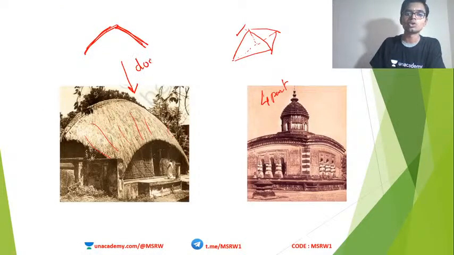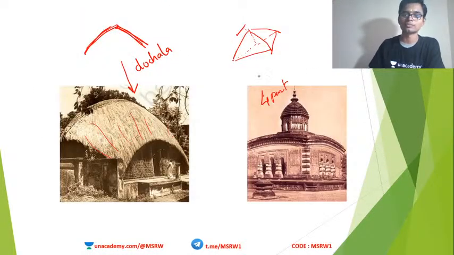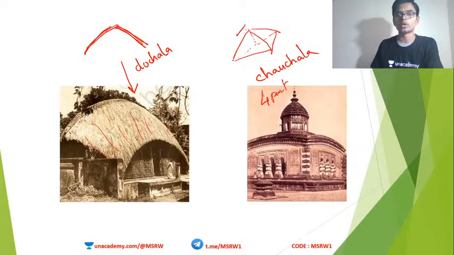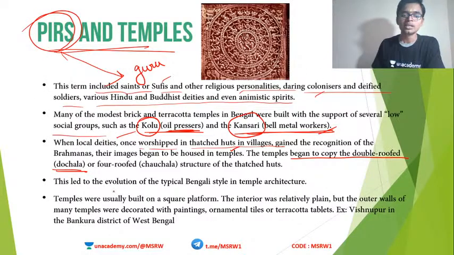This is the dochala or the double roof, and the other one, the four-roofed or chauchala architecture. Okay, so the modern temples were also constructed based on the traditional styles of construction, the dochala and chauchala. So this led to the evolution of the typical Bengali style of architecture.